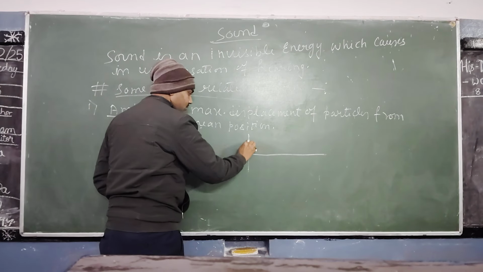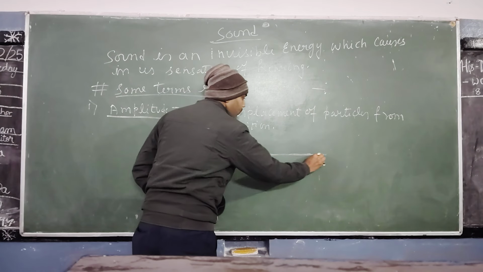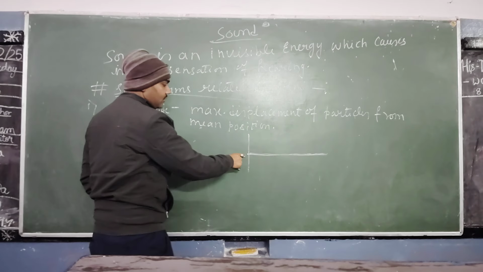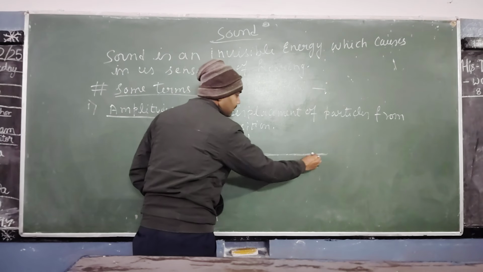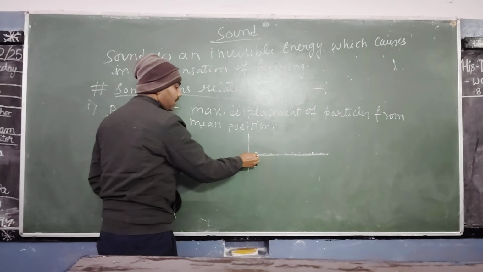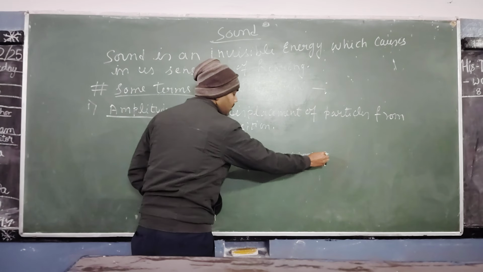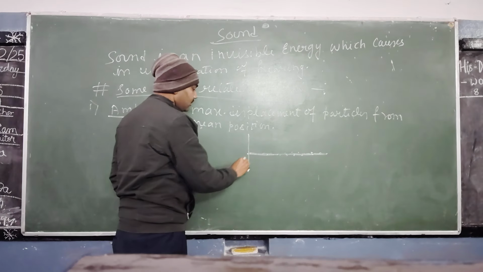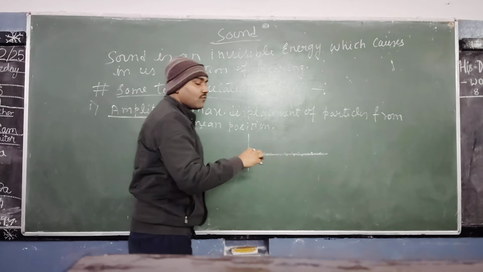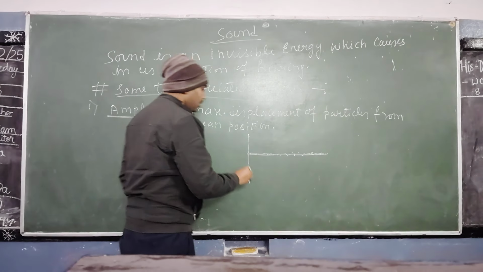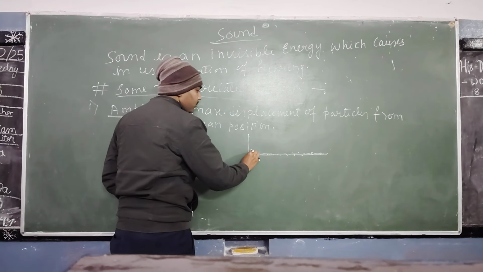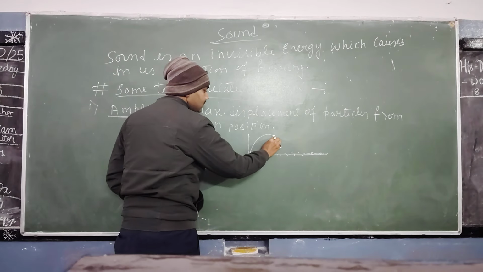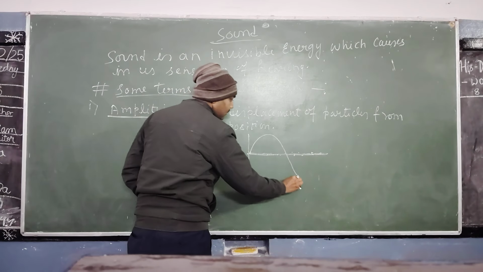For example, see, this is the condition of rest. Suppose particles are lying here on the ground. Particles means air particles. They are in their rest condition. As some vibration is produced, because of that vibration, the air particles will jump like this and will move like this.